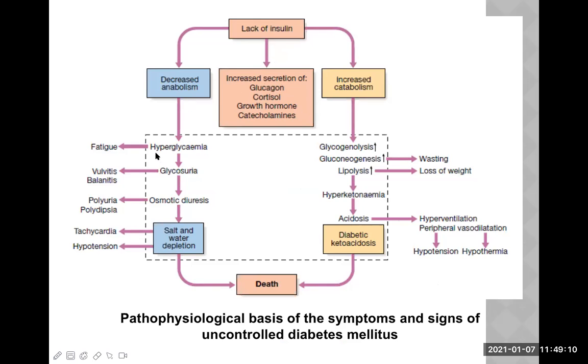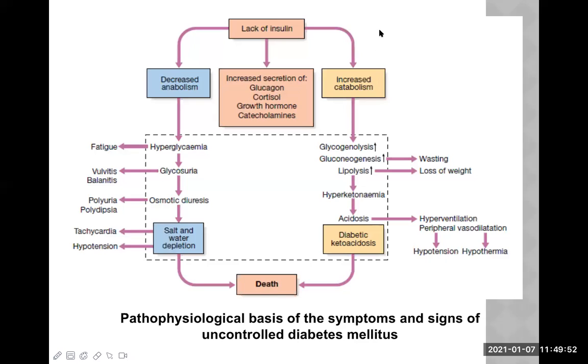Decreased anabolism leads to hyperglycemia, glycosuria, osmotic diuresis, and salt and water depletion, resulting in hypovolemic shock, which can lead to death of the patient. And these are some other related problems. Increased catabolism leads to glycogenolysis, gluconeogenesis, and lipolysis. The important ones here are glycogenolysis and lipolysis. That can result in formation of ketone bodies, and circulation of ketones in the blood is known as hyperketonemia. It leads to acidosis because they are acidic substances, and this condition is known as diabetic ketoacidosis.